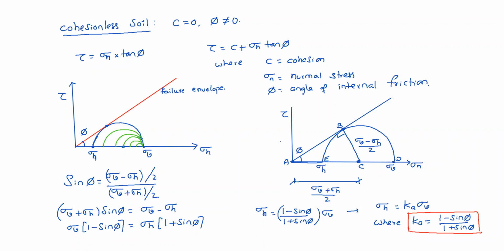See, sigma V is what? From A to D, sigma V. A to E is sigma H. Midpoint up to midpoint, average. Sigma V plus sigma H by 2. Similarly, diameter is nothing but sigma V minus sigma H. Radius is that by 2. Srinivas, clear? Yes, sir. Okay.